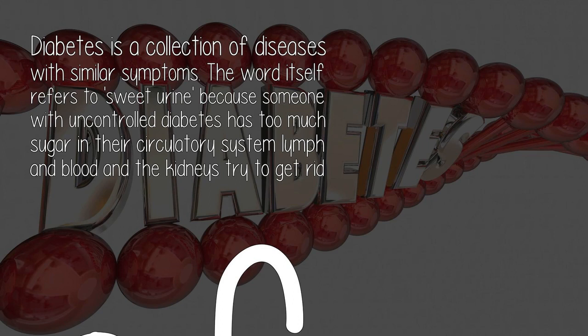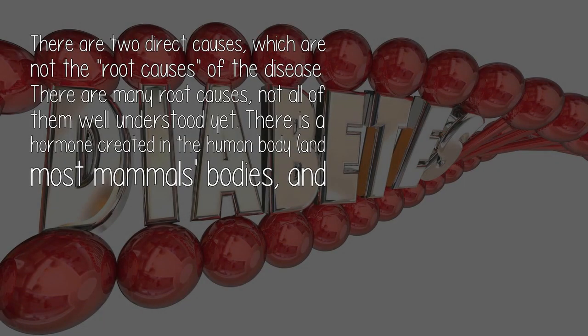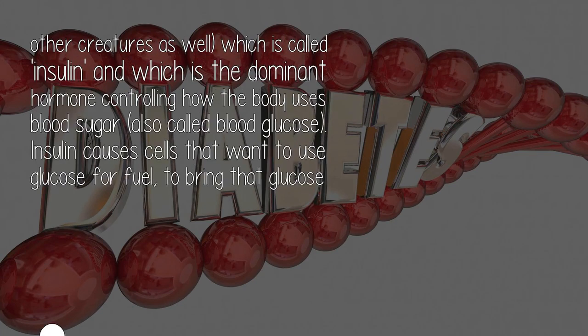The word itself refers to sweet urine because someone with uncontrolled diabetes has too much sugar in their circulatory system, lymph and blood, and the kidneys try to get rid of the excess by flushing it out through the bladder. There are two direct causes, which are not the root causes of the disease. There are many root causes, not all of them well understood yet. There is a hormone created in the human body, and most mammals' bodies, and other creatures as well, which is called insulin, and which is the dominant hormone controlling how the body uses blood sugar, also called blood glucose.